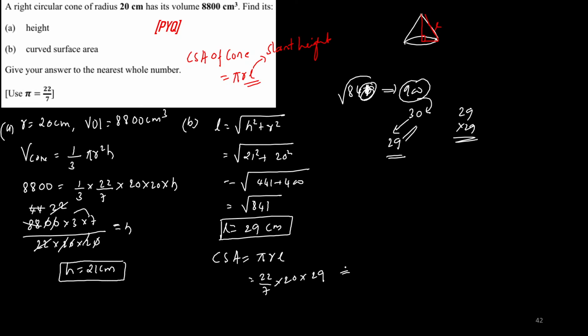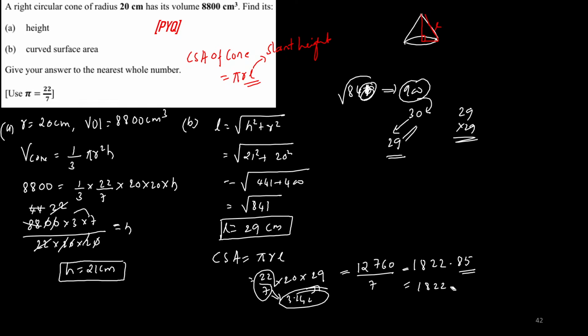So 22 into 20 into 29, if you multiply, you will get 12760. Then you divide it by 7. Don't divide 22 by 7 and round it off to 3.142 and then multiply. That is the wrong way. Multiply all the numerators, then divide by 7. So you are going to get 1822.85. Now give your answer to the nearest whole number.